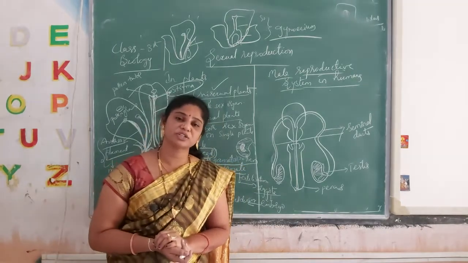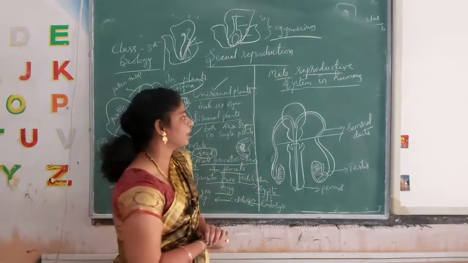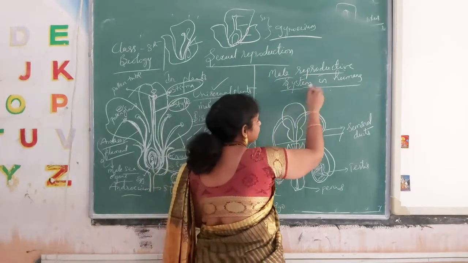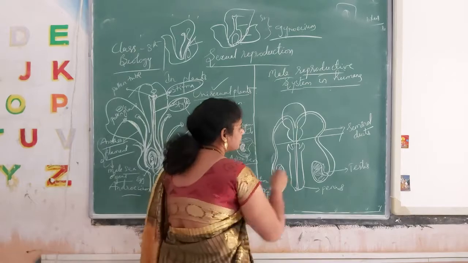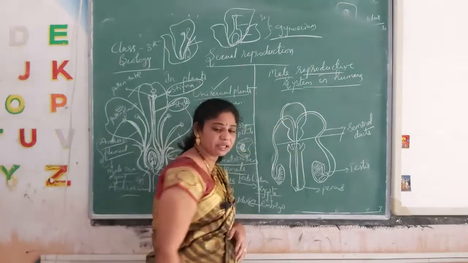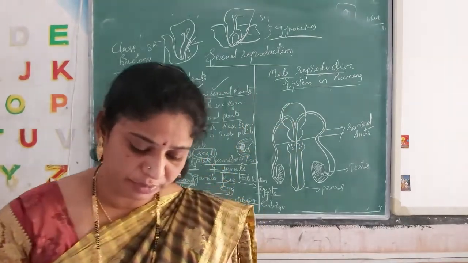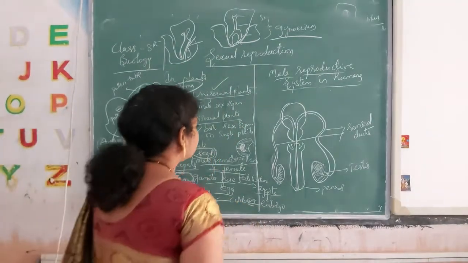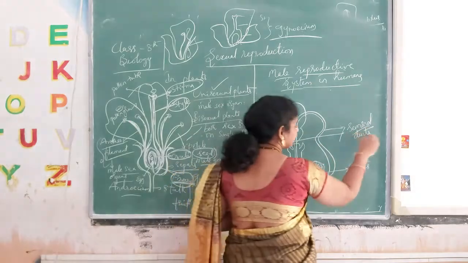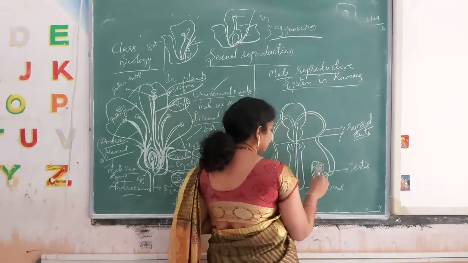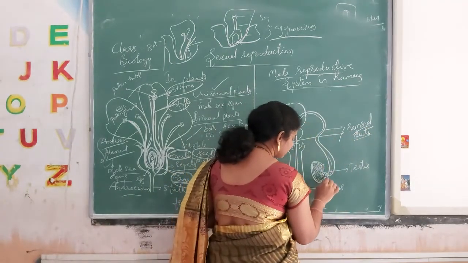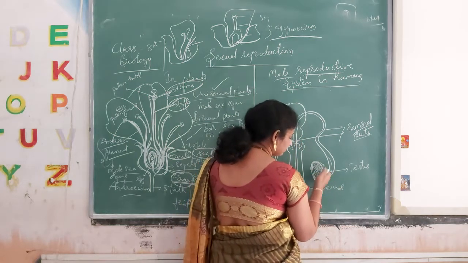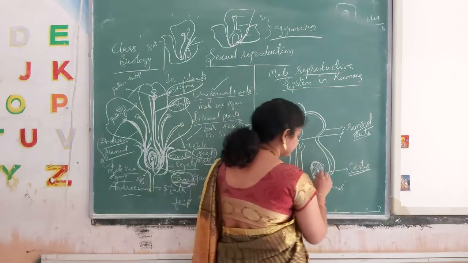Now the parts present in the reproductive organs, you will study in 8th class. Here, the male reproductive system in humans. See, the male reproductive system is given completely here. It has seminal ducts, and the seminal ducts are connected to a sac-like structure, a bag-like structure, which holds the testis inside.